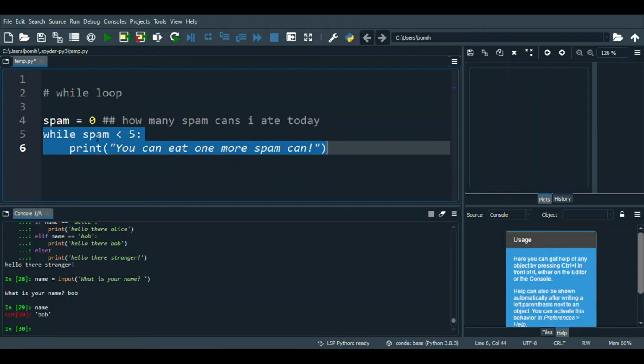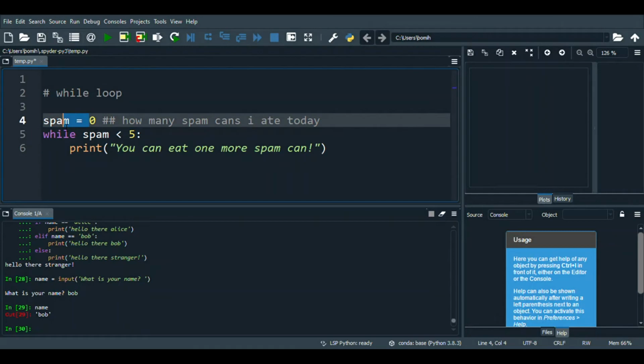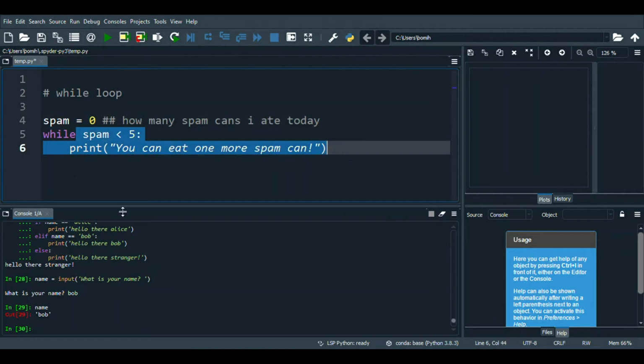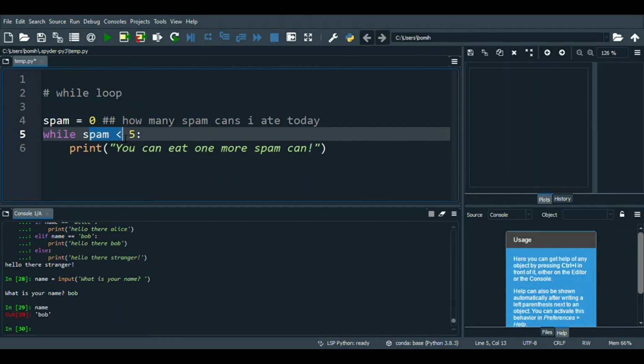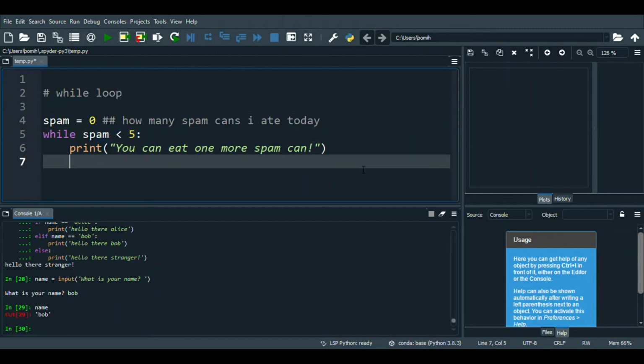Okay, so we can try running this, but the problem with running while loops is that spam will continuously be 0. So if we run this right here, it's going to keep on looping and looping, and it's going to keep on printing out, you can eat one more spam, and by then I'll just be really unhealthy, full of spam and saturated fat. So we have to put a stop to this, and we can do that by making sure that spam equals or is greater than 5. And we can do that by adding 1 to spam at the end.